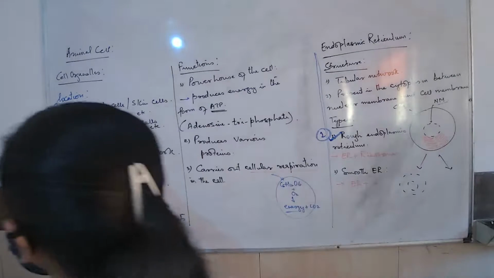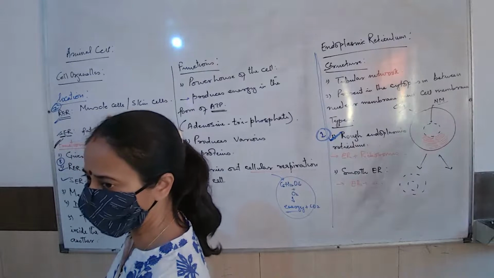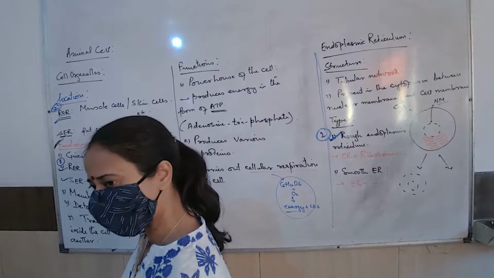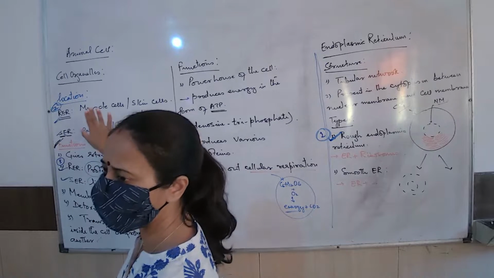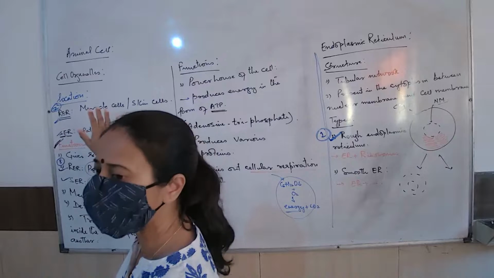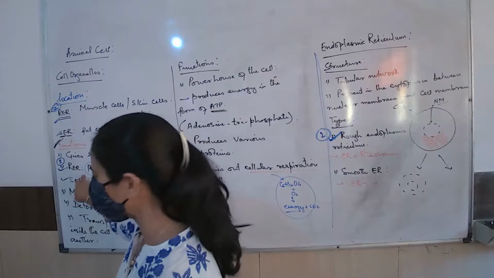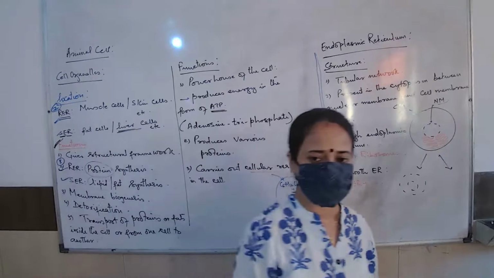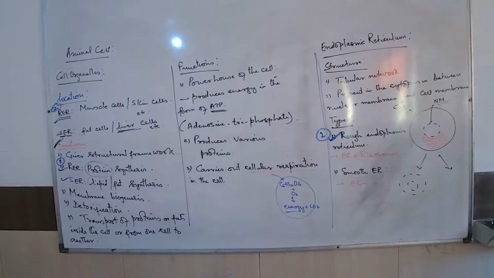What is the second point to write? Location. Second point, muscle cells, skin cells. For SER you will write fat cells. Mostly present, meaning these are not the only places, but mostly. What is the third point? This is a very important point: function. Under RER you will write produces protein, and produces lipids, or fat, for SER. Synthesizes protein and fat, same thing.